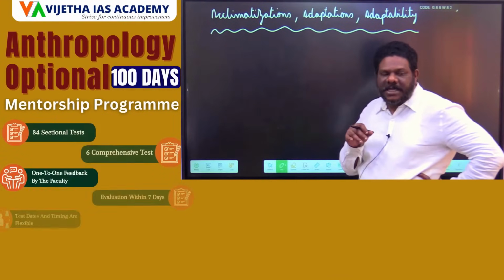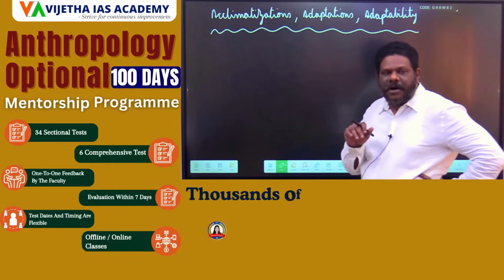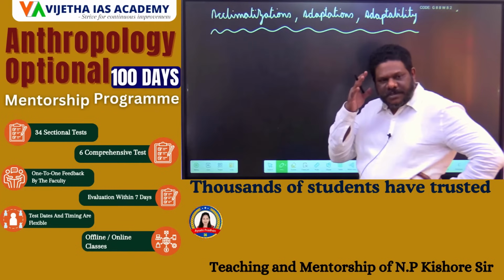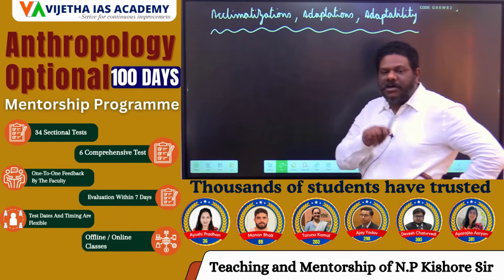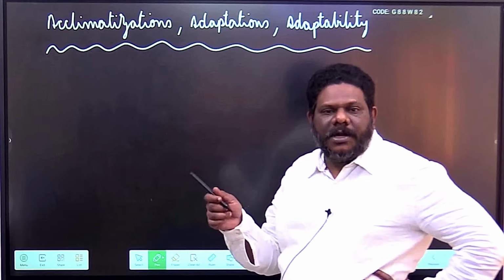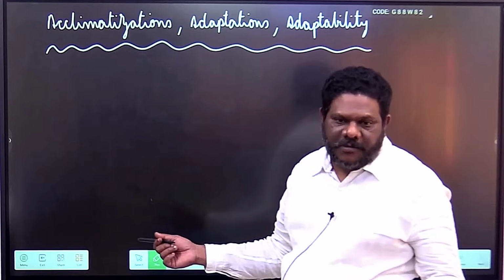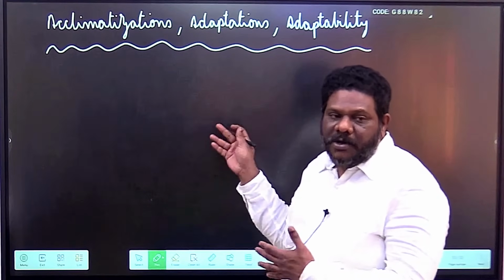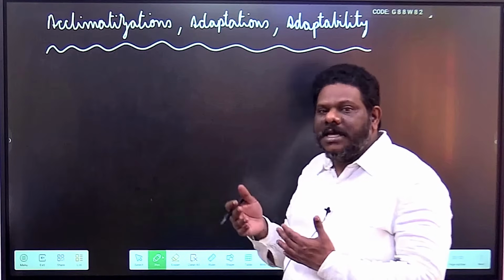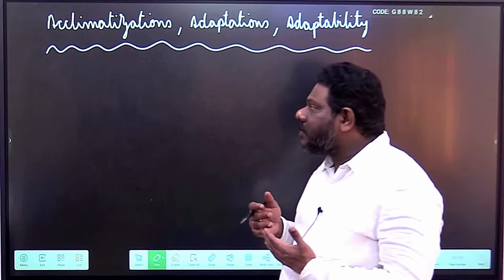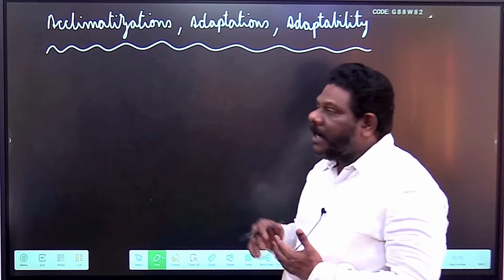On the other hand, adaptations are permanent changes in one or more genes of the body, and as a result there are visible phenotypic changes. When there is a genotype that changes, phenotype automatically changes. Here there is no change in the genotype, so there is no change in the phenotype. Here there is a change in genotype because one or more genes change their structure, and because there is a change in genotype there is a change in phenotype, and that leads to adaptation.